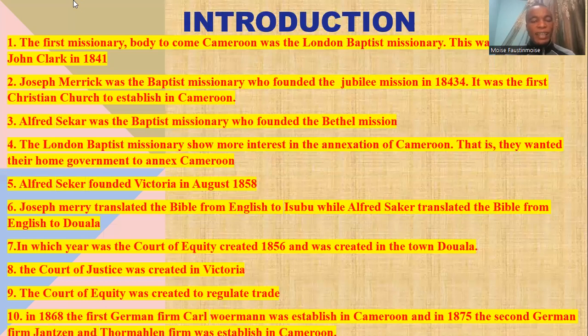Now, in which year was the Court of Equity created? It was created in 1856, and in which town? Douala. So the question now asks, in which year was the Court of Equity created, and in which town? It was created in Douala in 1856. The Court of Justice was created in Victoria.